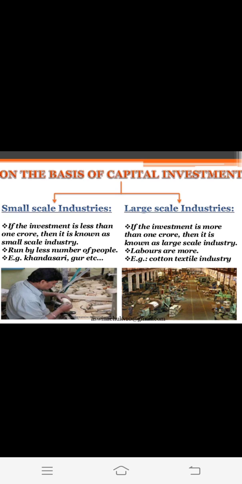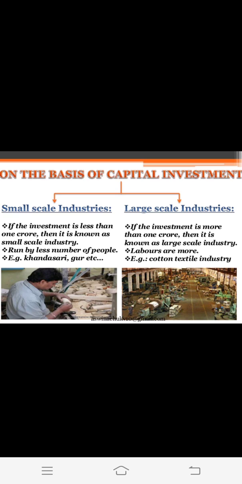For example, run by less number of people. Example, Khandasari, gud, etc. Run by less number of people means fewer people are in those industries. Okay, in small scale industries, fewer people are engaged and less investment is done, that is less than 1 crore. Then we have large scale industries. If the investment is more than 1 crore, then it is known as large scale. The middle term is 1 crore: less than 1 crore, small scale industry; more than 1 crore is large scale industry.